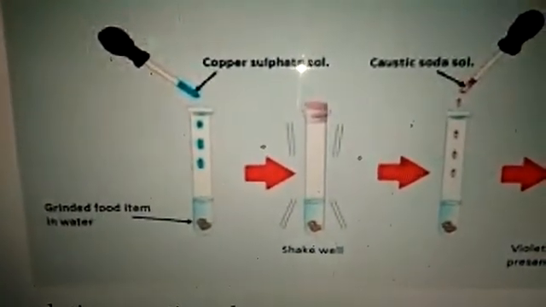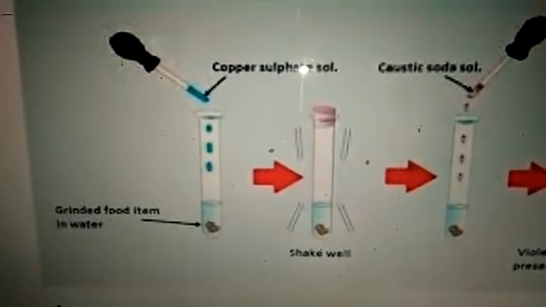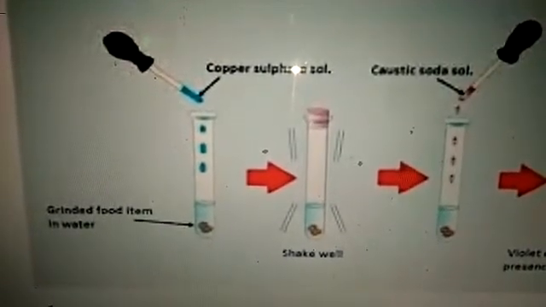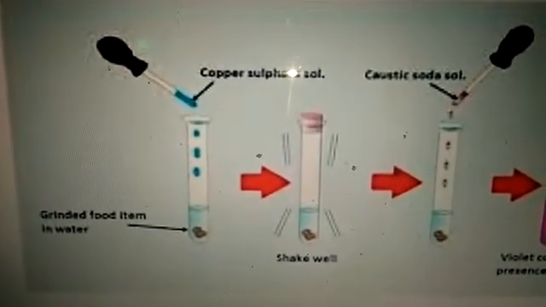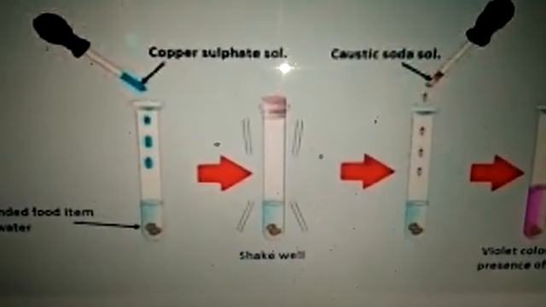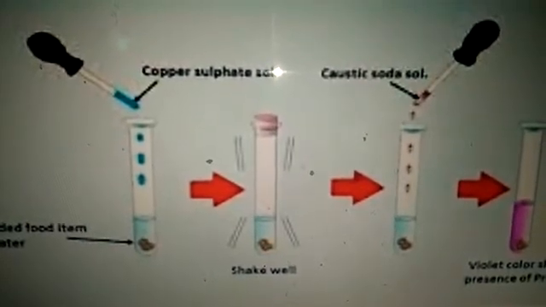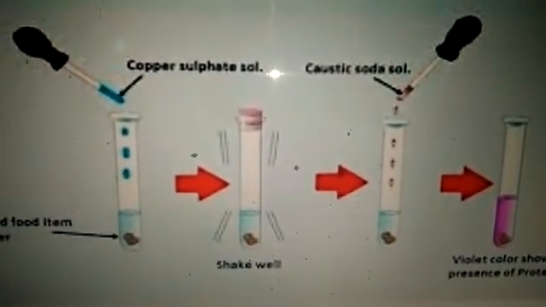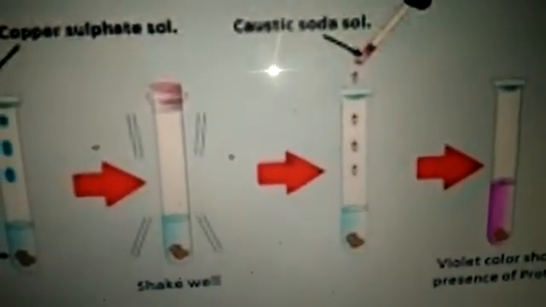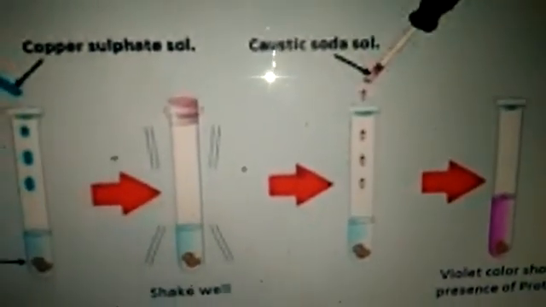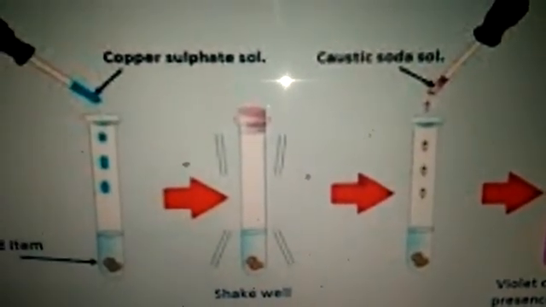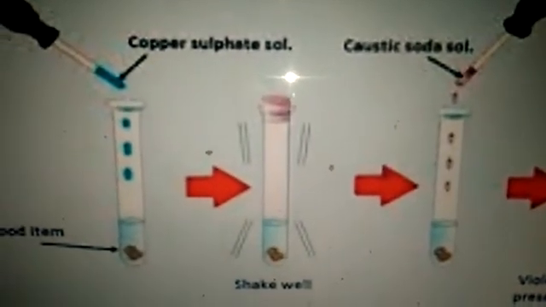First of all, in the first tube, we have taken grinded food item and we have mixed it with water. Then we have added a few drops of copper sulfate solution. We have shaken the test tube well. After that, we have added caustic soda solution, a few drops. And after mixing it, we see that a violet color is present. This violet color, which you can see here, shows the presence of protein. In this way, we find out that any food has protein in it or not.